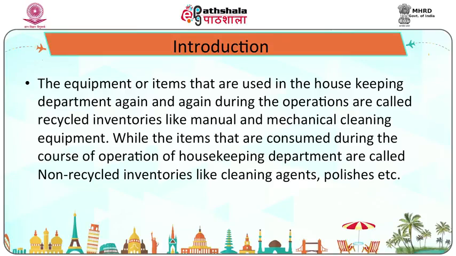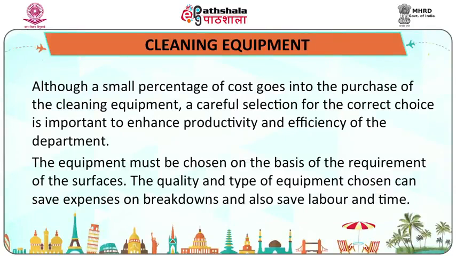The equipment or items that are used in the housekeeping department again and again during the operations are called recycled inventories, like manual and mechanical cleaning equipments, while the items that are consumed during the course of operation of housekeeping department are called non-recycled inventories, like cleaning agents, polishes, etc. Now let us discuss different types of housekeeping inventories of a hotel.